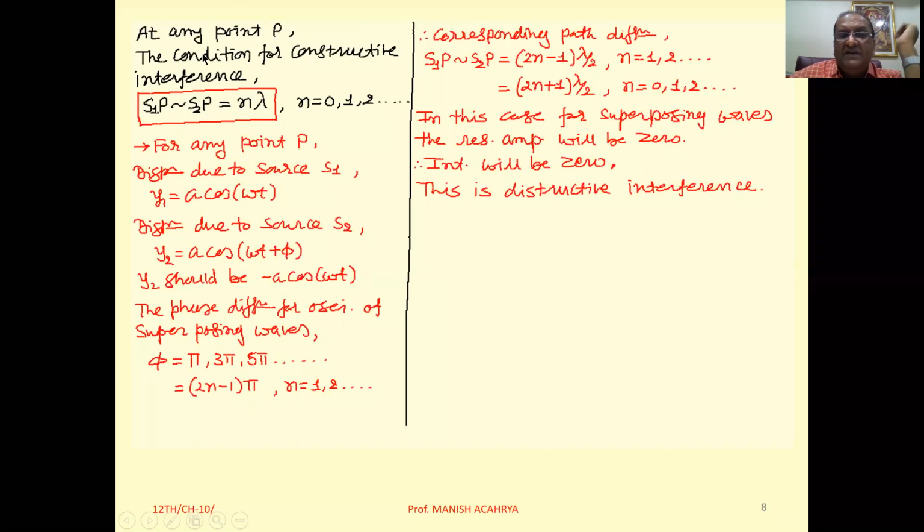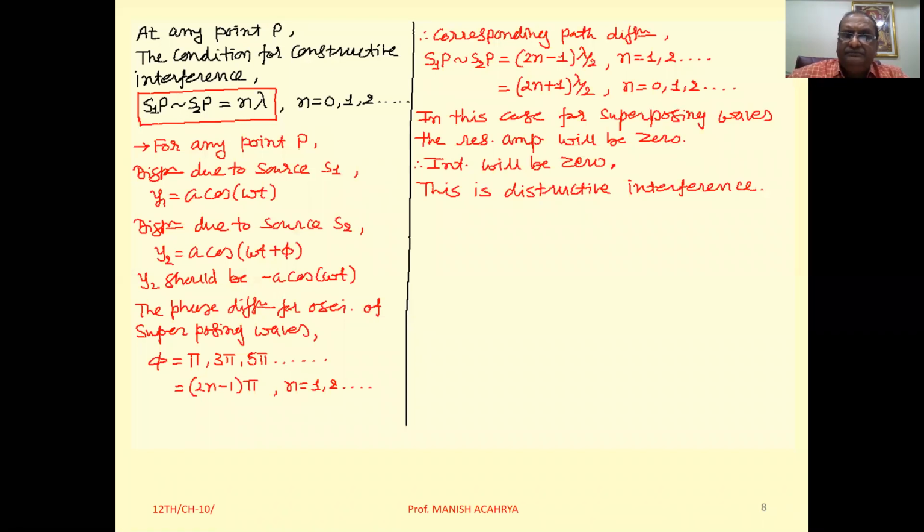So the condition for constructive interference in terms of path difference is n lambda. The point on the screen where the path difference between superposing waves is of the order of n lambda, there you get constructive interference, the maximum intensity of light, or the bright fringe.